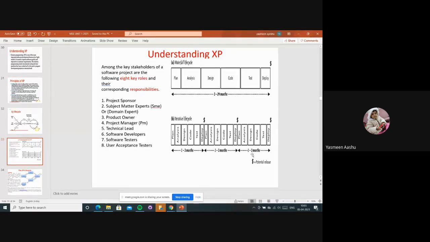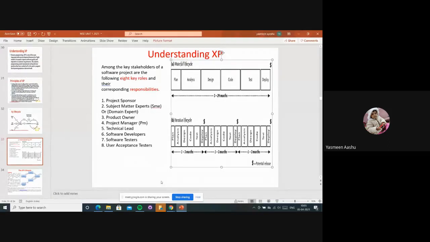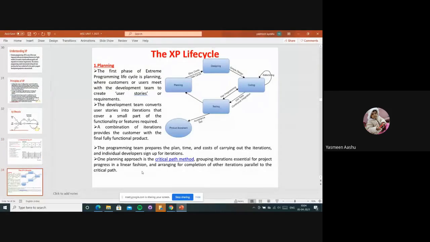This dollar symbol is nothing but a potential release, and simultaneously we get the profit. According to the customer or stakeholder stories, we again plan, add, and release it as the next version or next episode, right? So these are the 8 key roles which are important whenever we develop our projects or give them to customers.